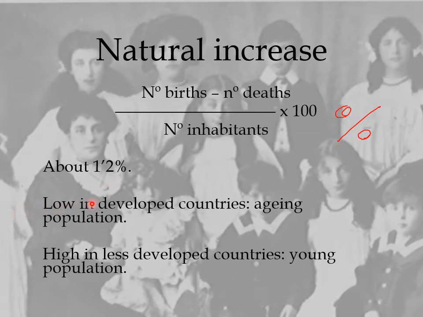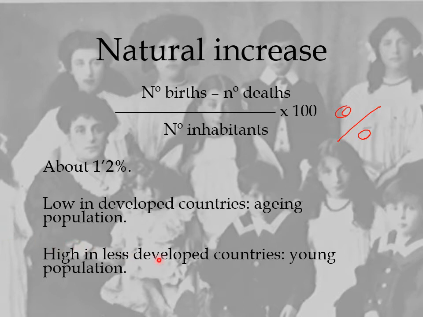It is lower in the developed countries as the births are very low, and that means that they also have an aging population, so a lot of old people. Why? Because there are very few births and also very few deaths, so not many people are born and they can live for a lot of years.